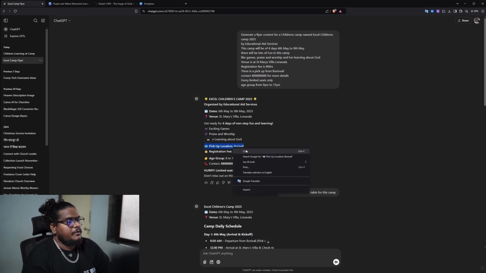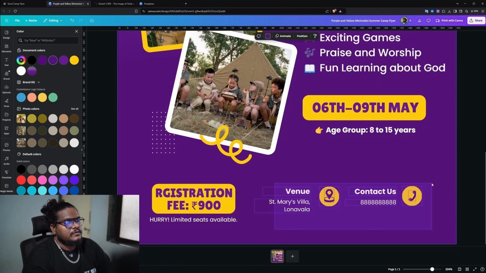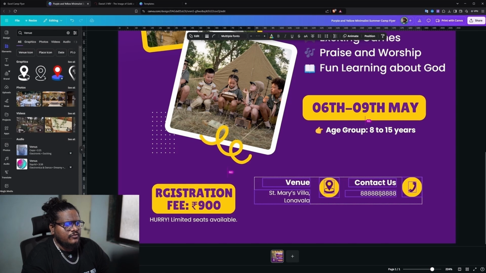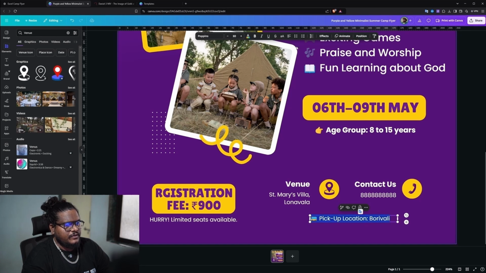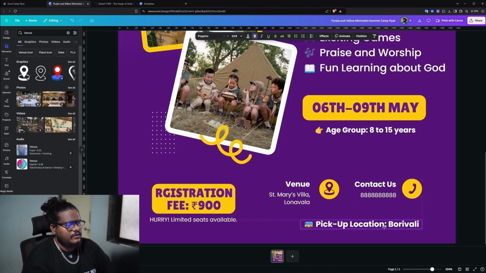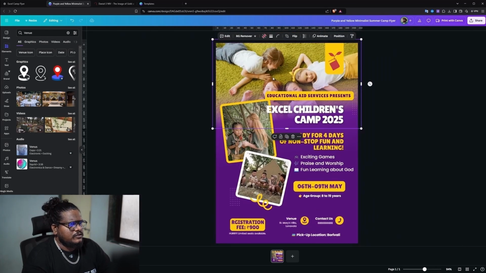Okay, pickup location, Borivali, we'll add that as well. So again, we'll just select this and move it a little bit up. We'll just copy this text and paste it over here. As this is one important note in it, we'll just make it a little bit bold and stretch it out. So there we go, our whole structure is ready.